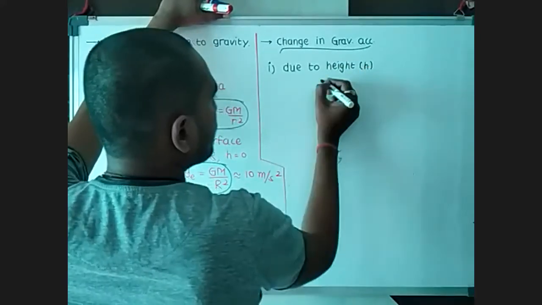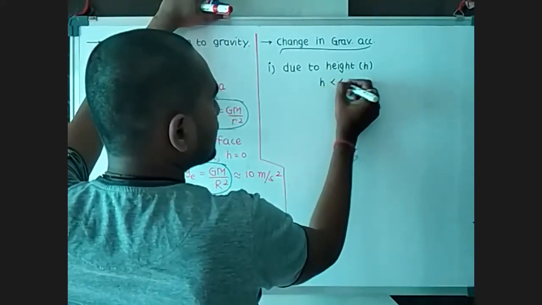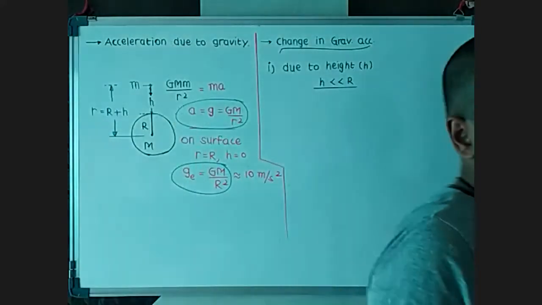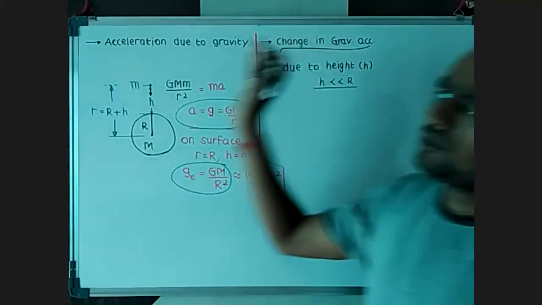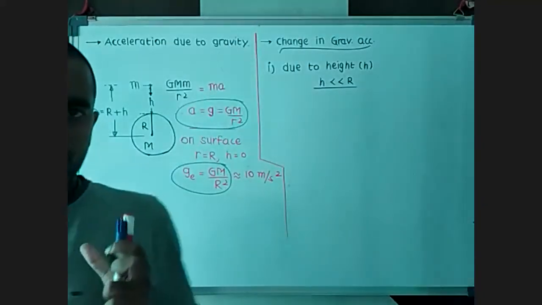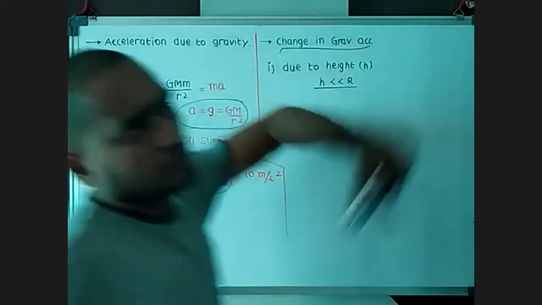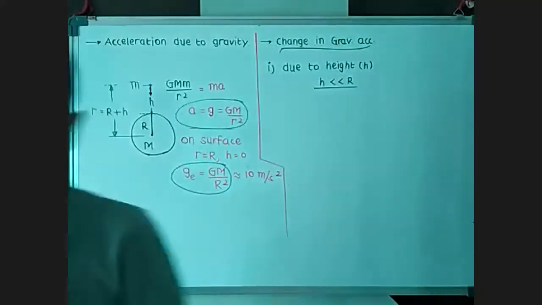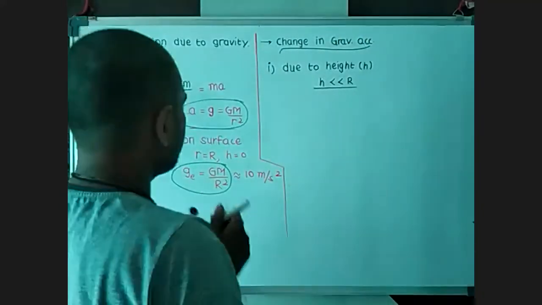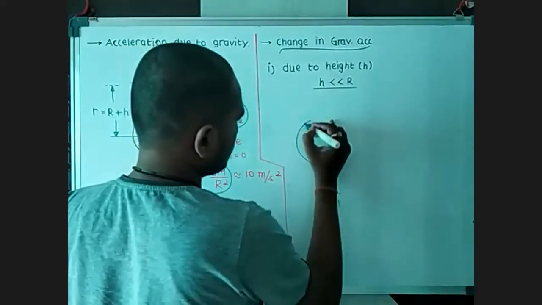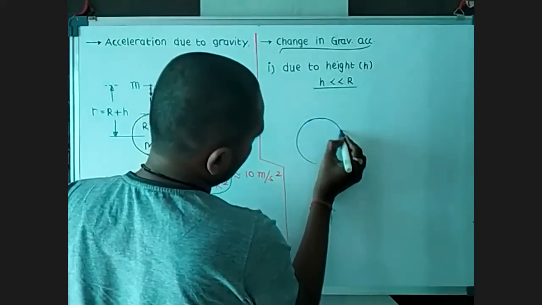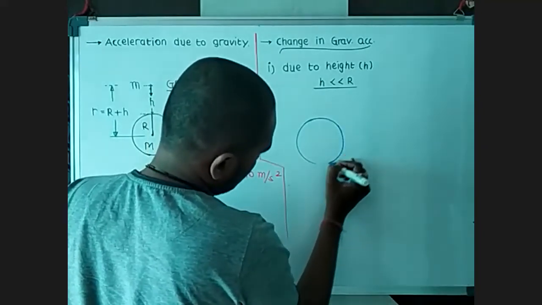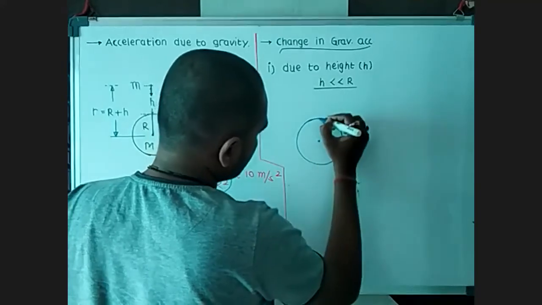But we have to consider that this height should be very much less than R. So we can say up to 50 to 100 kilometers. That is the considerable height where this change is applicable, not more than bigger distances, because this is our vital condition. Only for the smaller values of height, this formula will work.